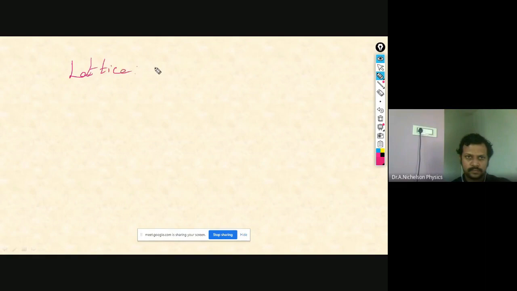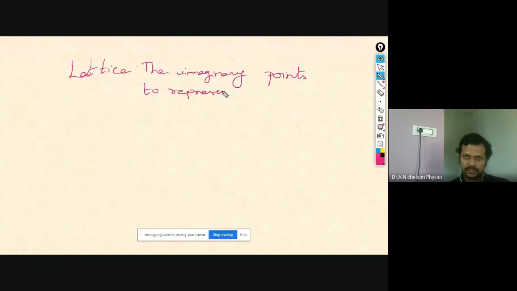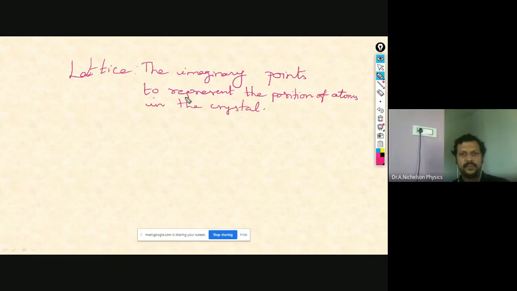Okay. So lattice means the imaginary points to represent the position of the atoms in the crystal. Just take it down in the notes. Okay, so very simple definition. These are the imaginary points to represent the position of the atoms in the crystal.